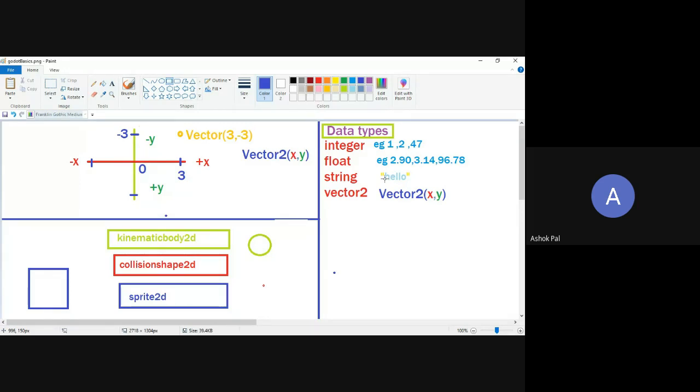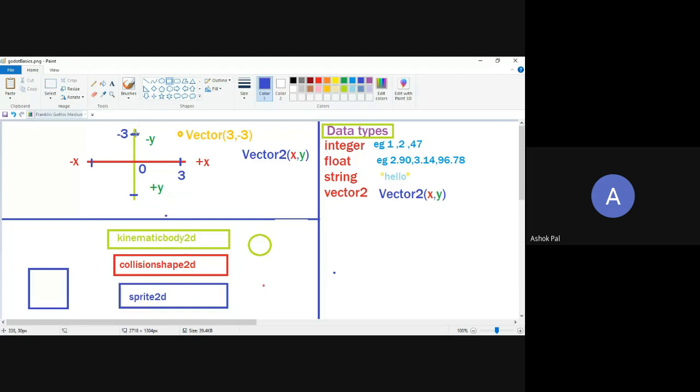Okay, then finally vectors. Now this is a beast which will be required in most of the programming. Vector 2 is a data type that stores different things depending on the context you are using it in. Vector 2 basically stores x coordinate and y coordinate.